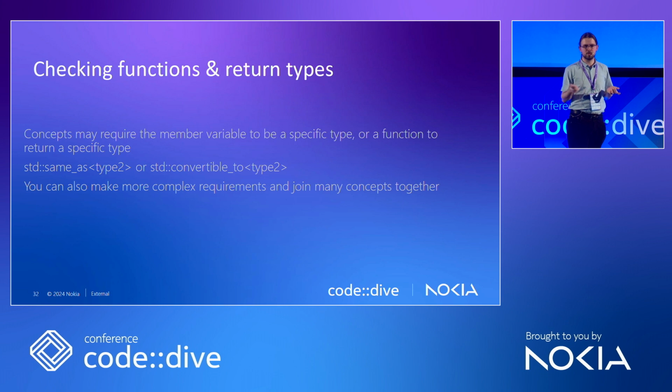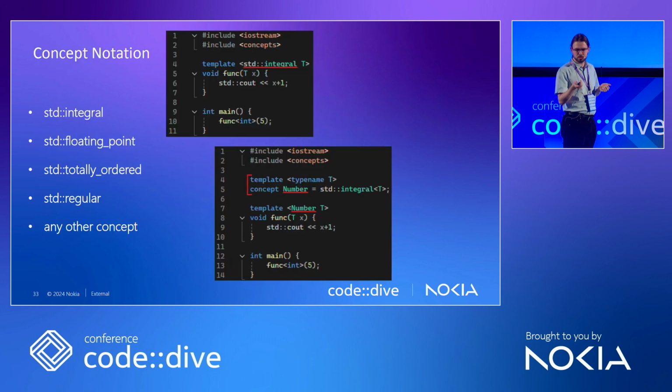We use "same as" or "convertible to" inside of the concepts to define what types the return types need to be, how they need to function. For example, we'll go to an example shortly. But these concepts are a bit different because they have those angular brackets, right? So they're actually not that different from the others, because there are two ways to create concepts, it's just the notation. So let's use the std::integral, but it works with any other type.